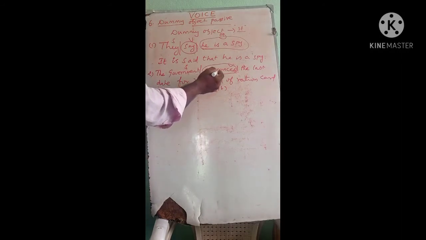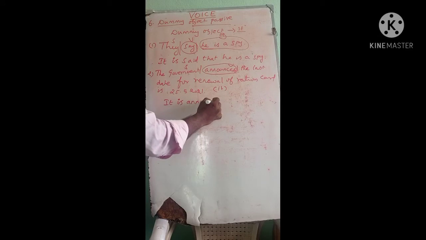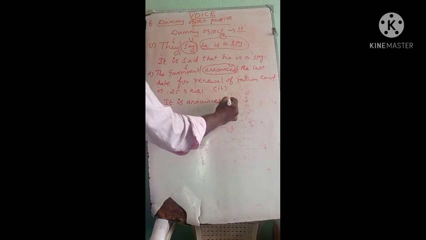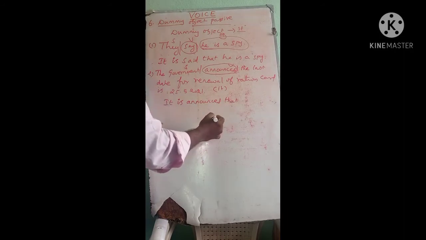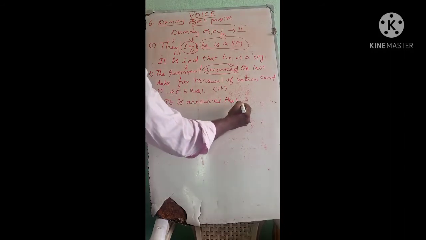And the third form: announces, announced. "It is announced that the last date of renewal of ration card is 25/5/2021 by the government."